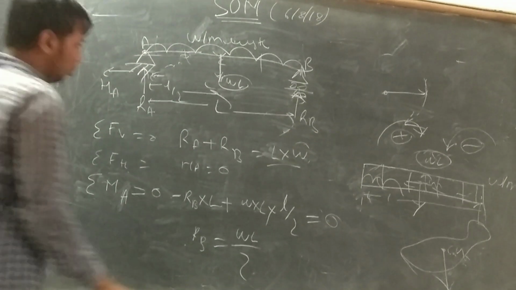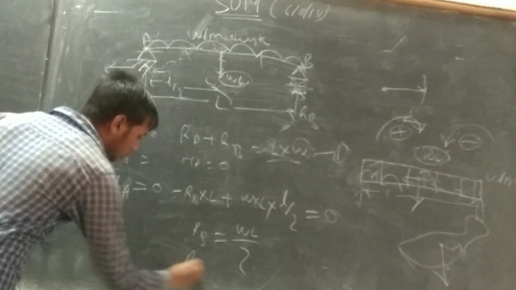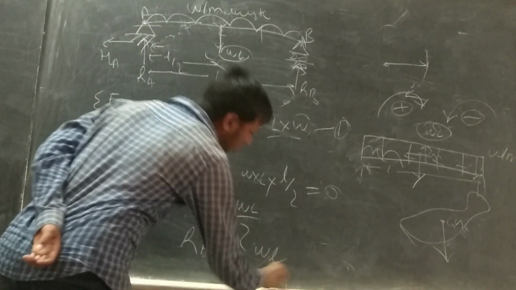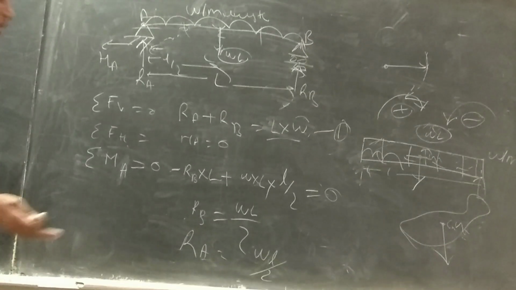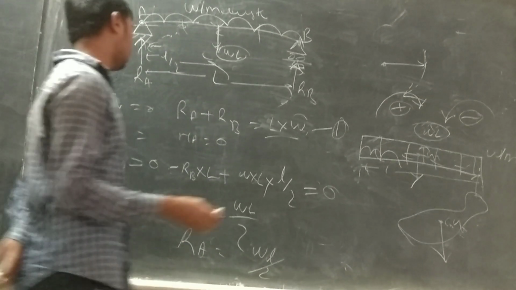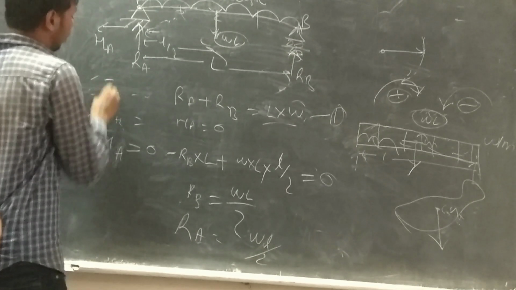After doing RB and putting it into equation 1, we can find R is equal to W by 2. Both of the equations are the same, so we can compute directly.